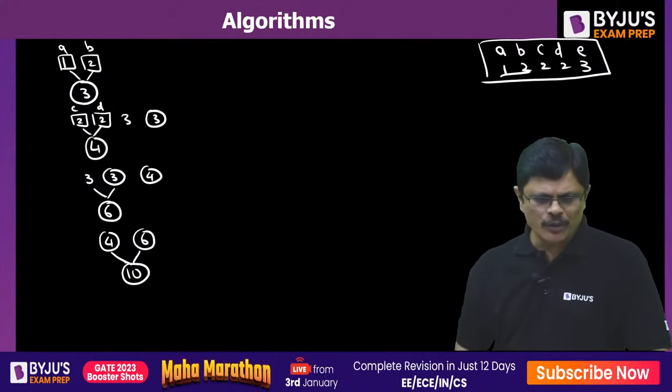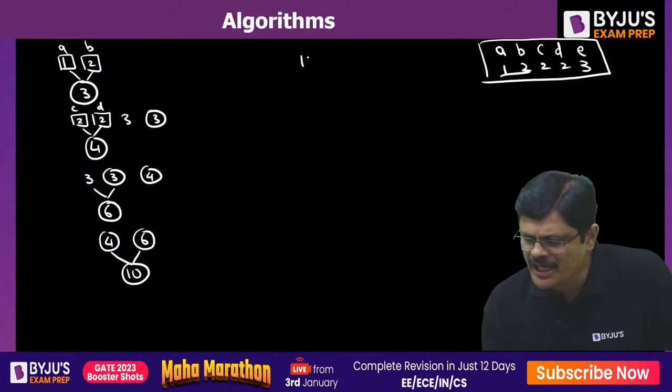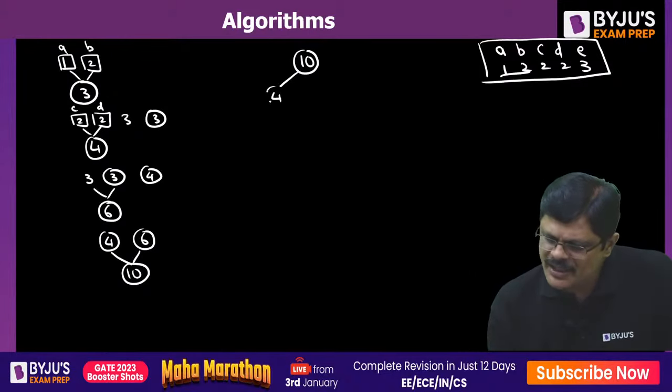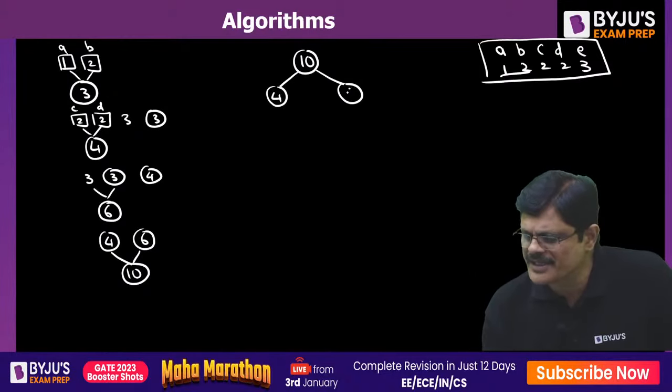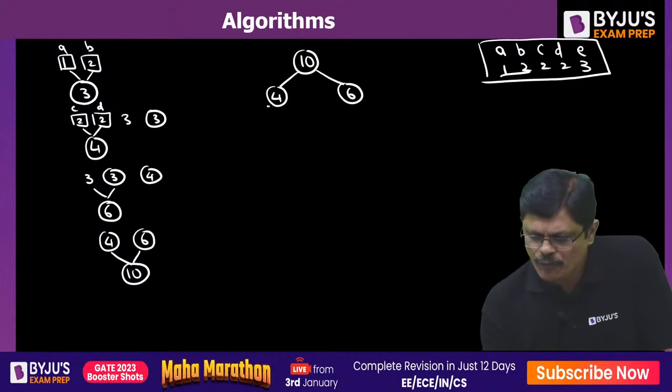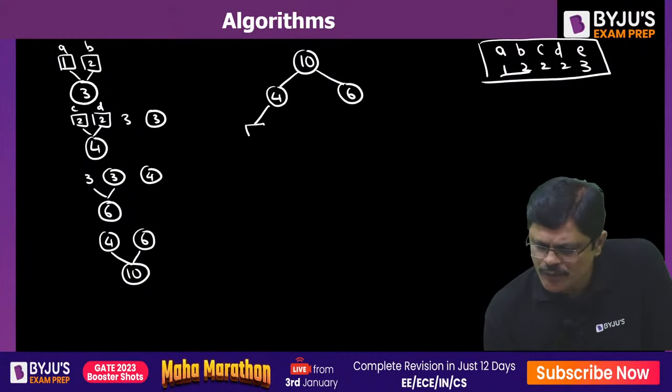So your Huffman coding will be like this, sir. We start with the top, that is 10, whose left child is 4 and right child is 6, my dear friends. 4 and 6 are both internal vertices. Now how is this 4 created, sir? 4 is created with 2 and 2, which are leaves.